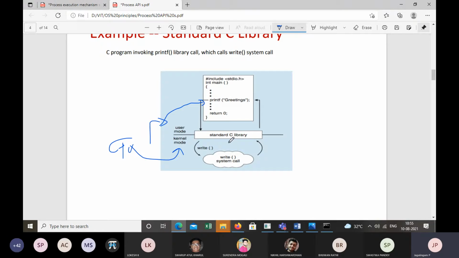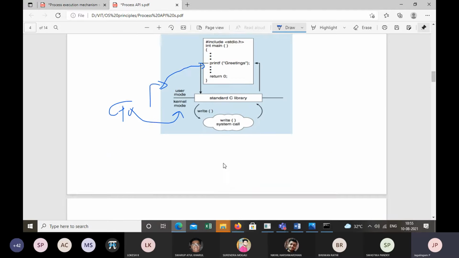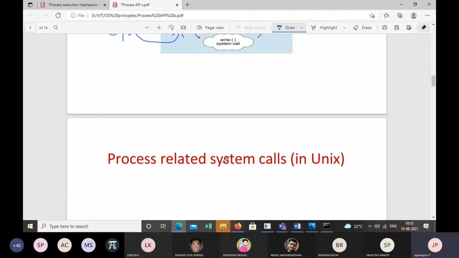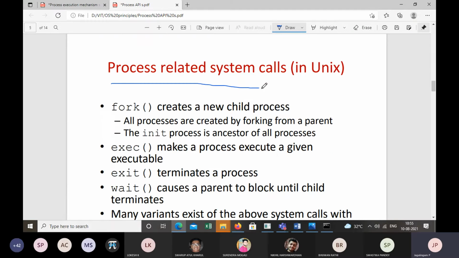Okay, and as a programmer, we no need to take care of the system call. All happens in the background. We only use the printf function. This printf function will invoke the write system call, right? Fine. And we also discussed different system calls related to the process.